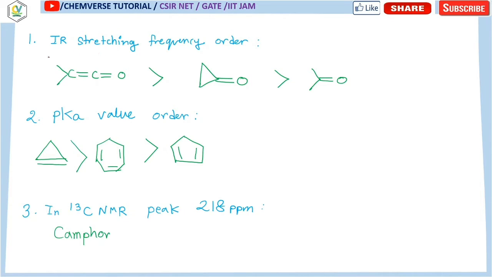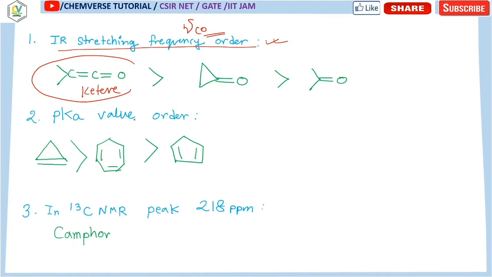The first question was the highest stretching frequency order of the following three compounds. Over here it is a ketene, and it will have the highest stretching frequency value, the highest stretching frequency of CO, the mu CO value. Then this one, and acetone will have the lowest stretching frequency value. Again, I am not giving the proper explanation over here, because it's a very short video where you will only be informed about the correct answer, and I can assure you every answer is correct. So let's focus on the solution.